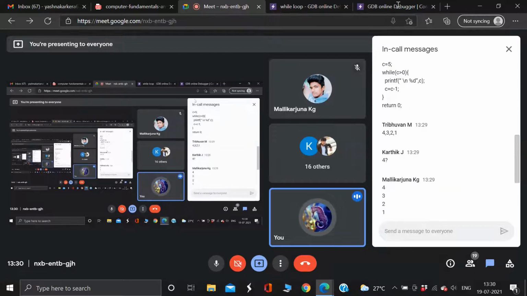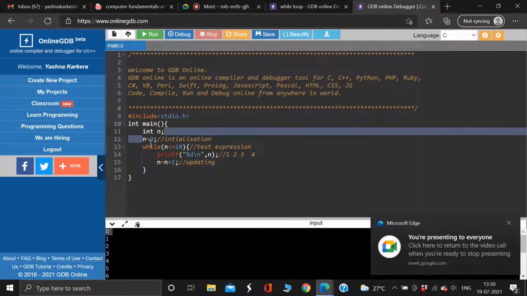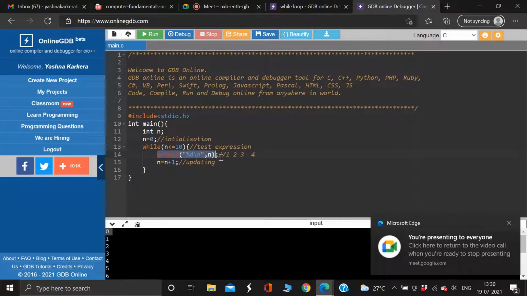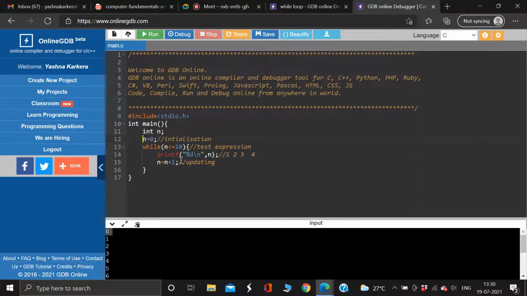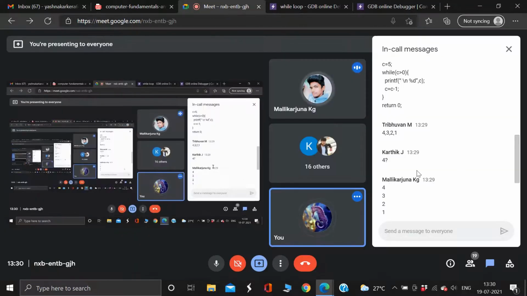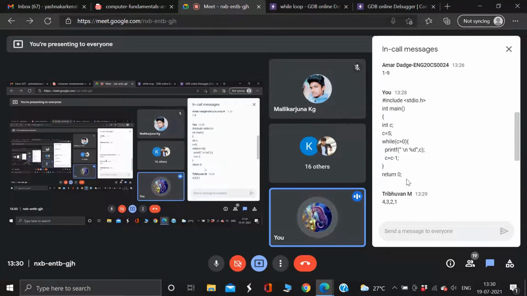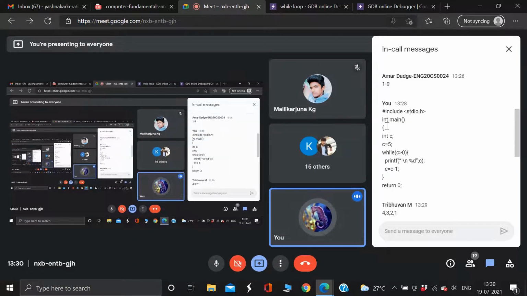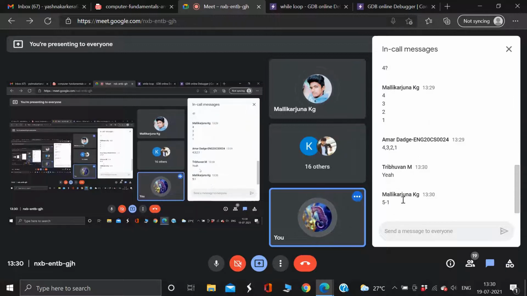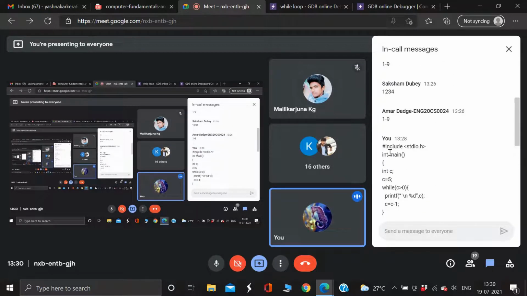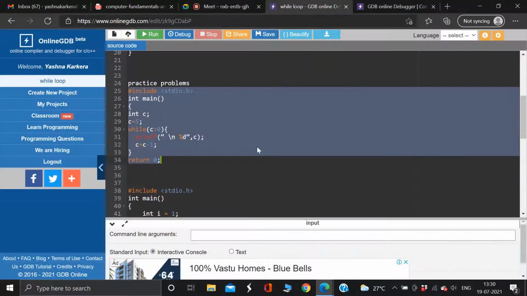So remember, whatever number I initialize with has to be printed first, right? Because I'm saying percentage %d here. I'm not changing the value of n before printing it. After printing it, I'm changing the value of n, right? So whatever number I'm initializing first should print. Yeah. So now did everyone understand this code? The output will be 54321. So how did that come?